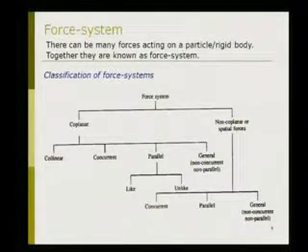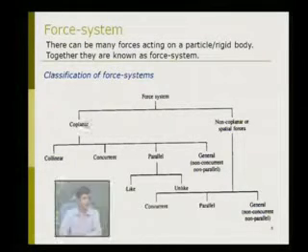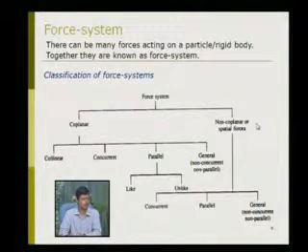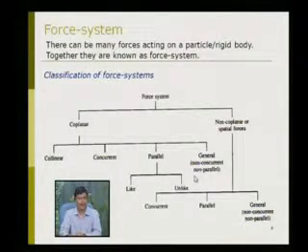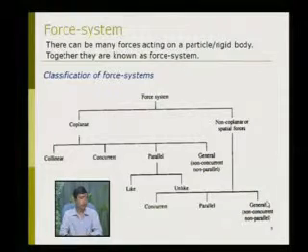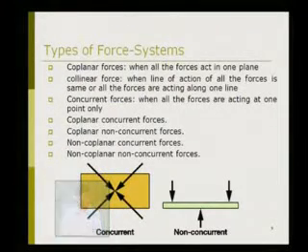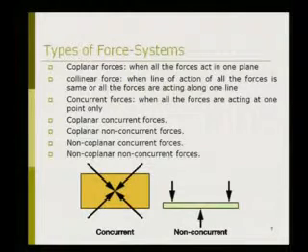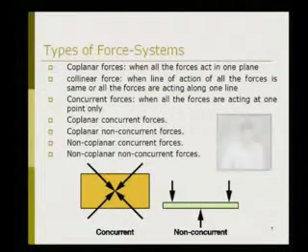So in this force system classification, it is given in two parts, that is coplanar and non-coplanar or spatial forces. In the coplanar, there may be collinear, concurrent, parallel and general force system. In parallel, like and unlike forces. In non-coplanar forces, again there will be concurrent, parallel and general force system. We will take one by one. So first is coplanar forces. When all the forces act in one particular plane, then it is called coplanar force system.